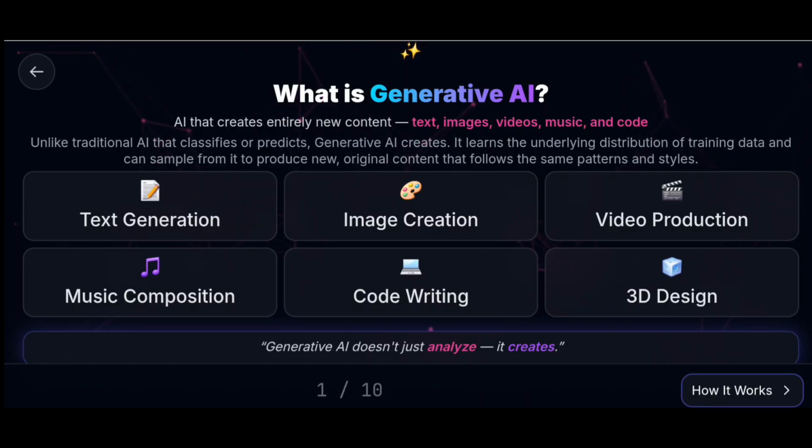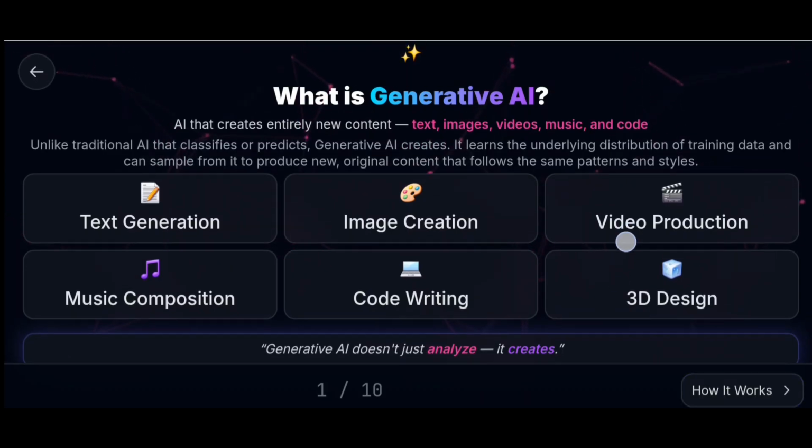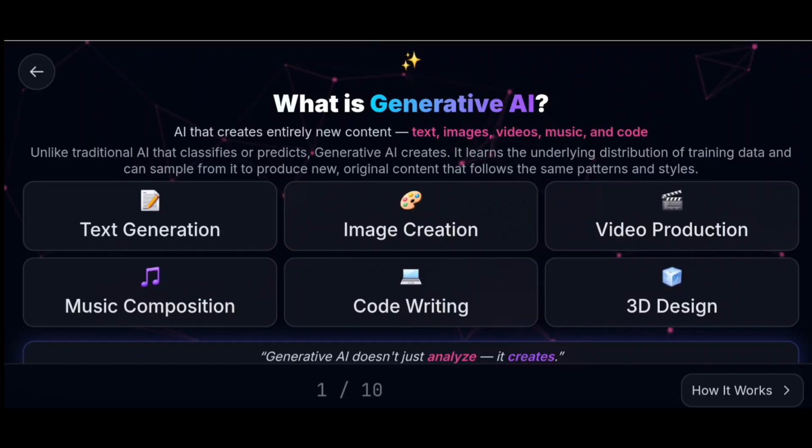Let's get started. What is generative AI? AI that creates entirely new content like text, images, videos, music, and code. Unlike traditional AI that classifies or predicts, generative AI creates. It learns the underlying distribution of training data, and can sample from it to produce new original content that follows the same patterns and styles.